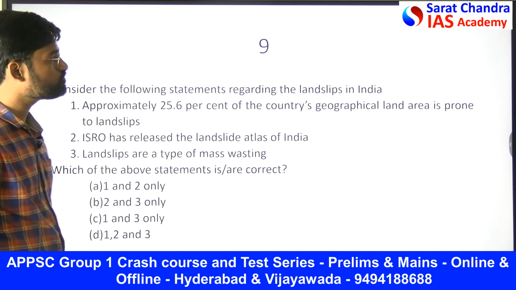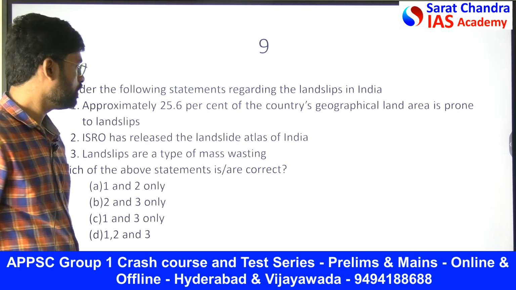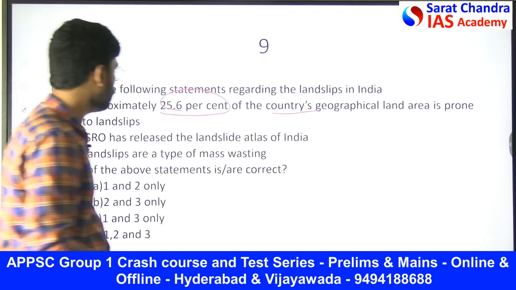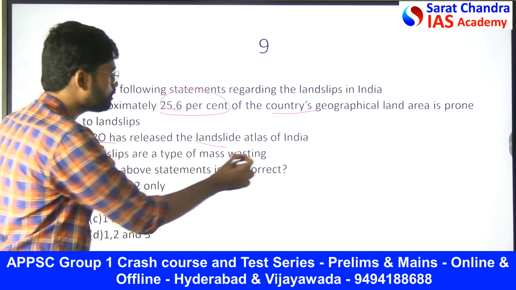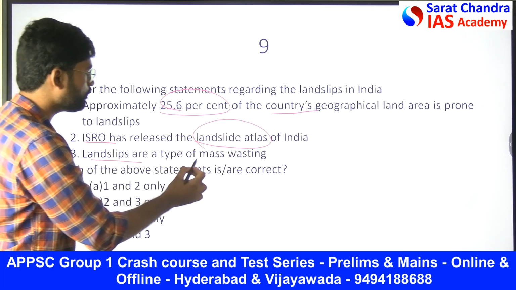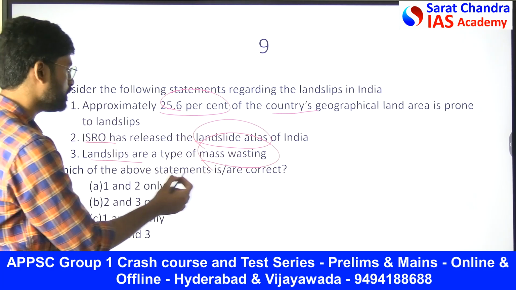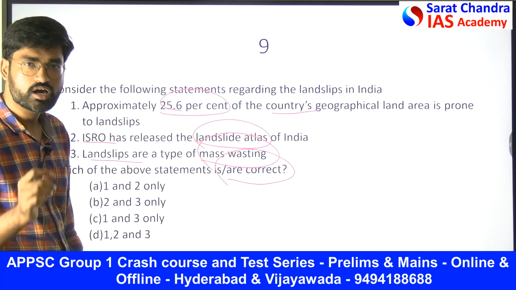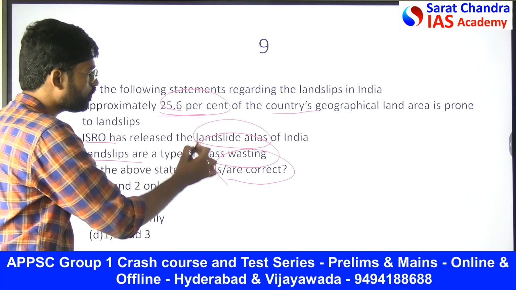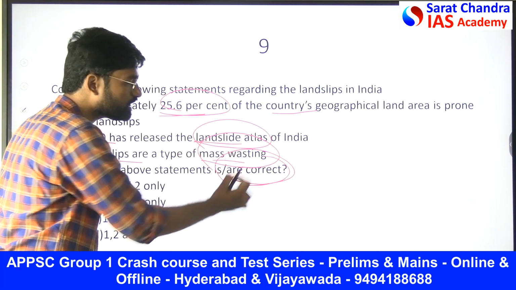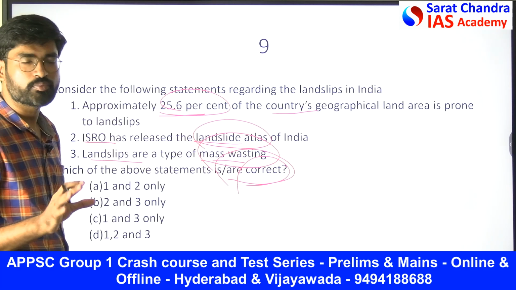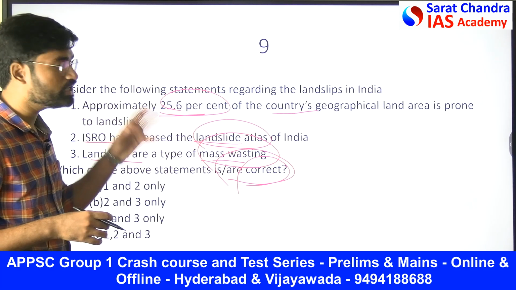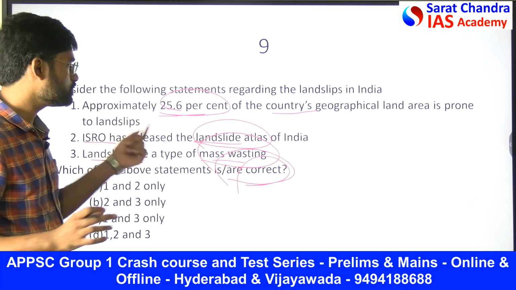Then consider the following statements regarding landslips in India. Approximately 25.6% of the country's geographical area is prone to landslips. ISRO has released the landslip atlas of India. Landslips are a type of mass wasting. Which of the following statements are correct? You need to mark in the paper what was asked in the question paper, what the keywords are, whether they asked for correct or incorrect. If you mark like this, no one will find fault with you. We bring the paper like a clean slate, but marks are important for you. We need to get the marks, so you just mark those things.